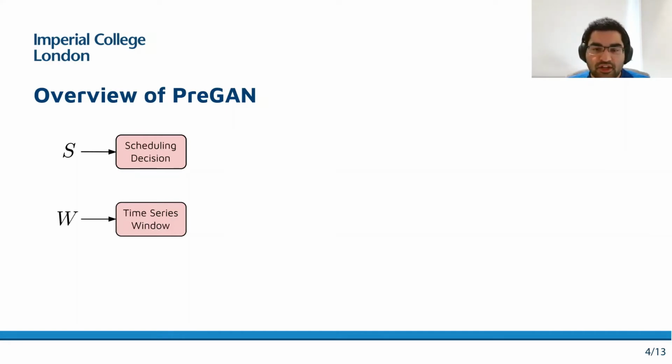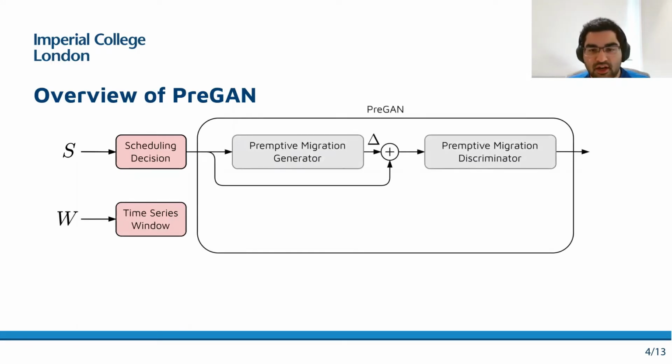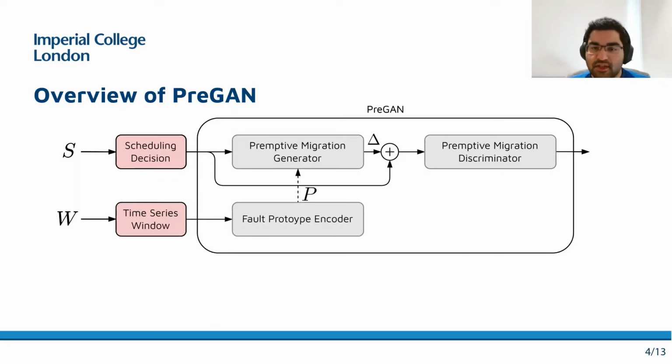Now, similar to a traditional generative adversarial network, or GAN, our PreGAN model has a generator and a discriminator network. It also has a fault prototype encoder that takes in the time series window of system states and predicts a fault class, that is, contention in the form of CPU, RAM, or network. The fault class then is sent to the generator that generates preemptive migration decisions in the form of a matrix with one-hot vectors corresponding to the migration decision for each active task in the system.